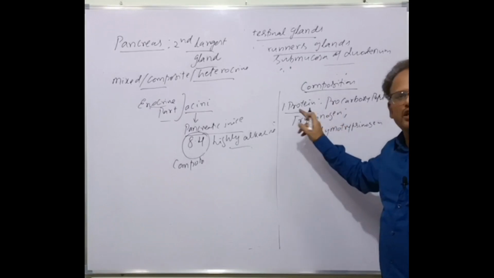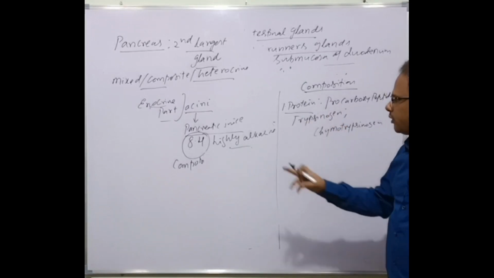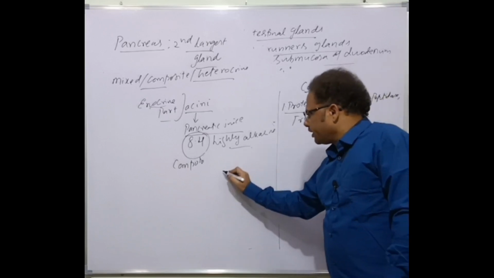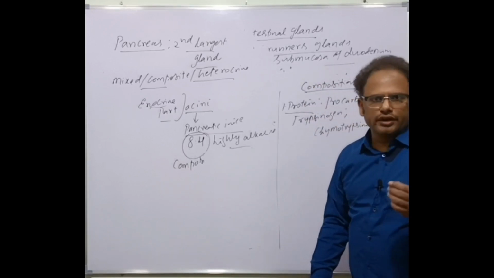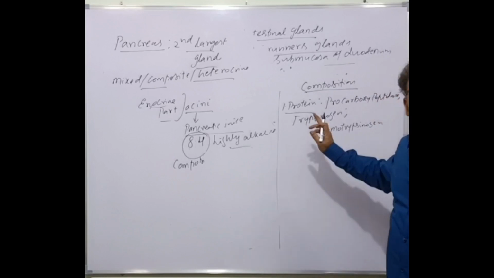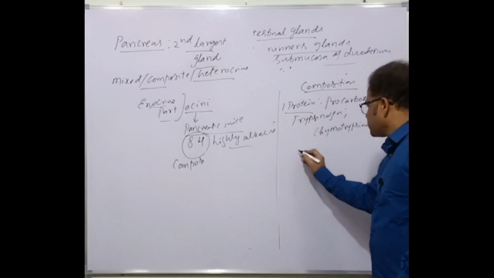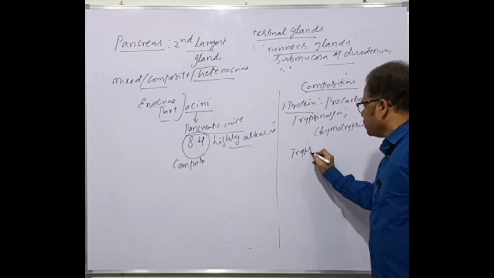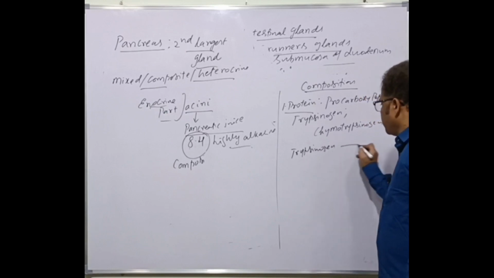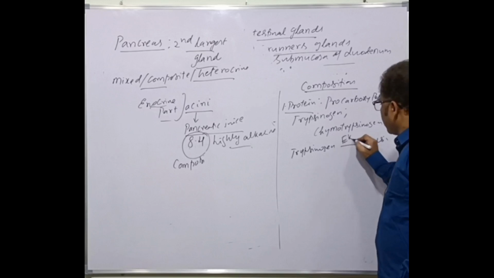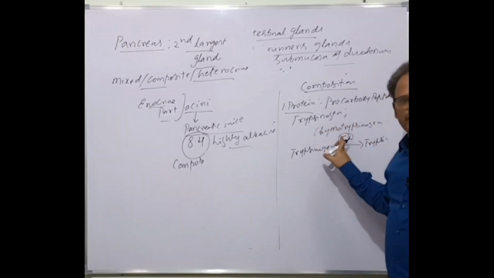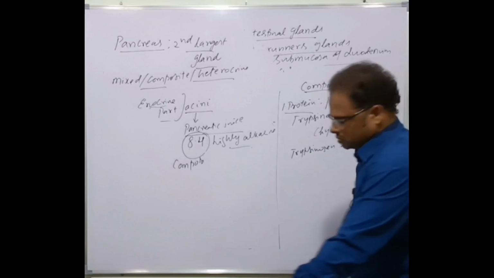They must be activated. How are they activated? Just now I told you that the intestinal juice, succus entericus, contains the enzyme activator called enterokinase, which converts trypsinogen, for example, into trypsin. This enterokinase is present in the intestinal juice.